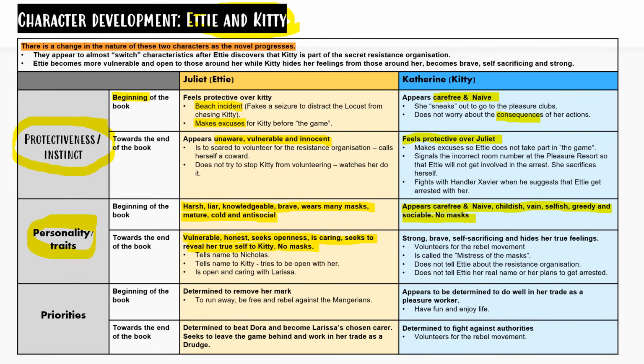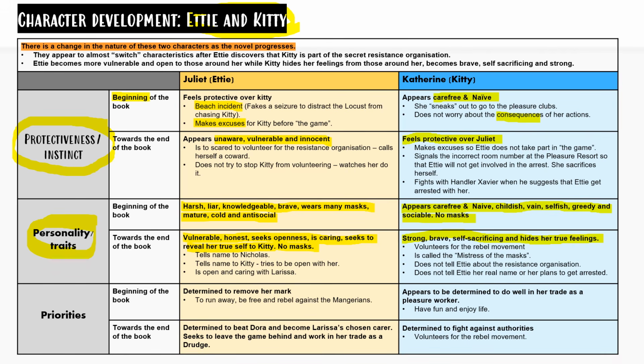If we consider Kitty's character towards the end of the book, she is then strong, brave, self-sacrificing, and she hides her true feelings. We see this when she volunteers for the rebel movement, when she is called Mistress of the Masks, when she does not tell Edyth about the resistance organization or what her real name is and her plans to get arrested.